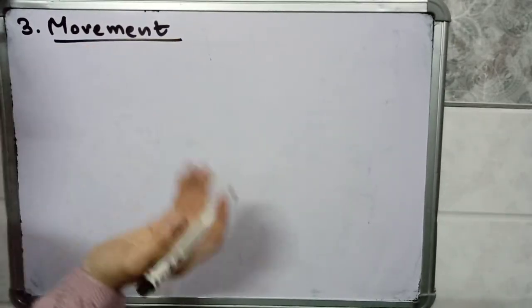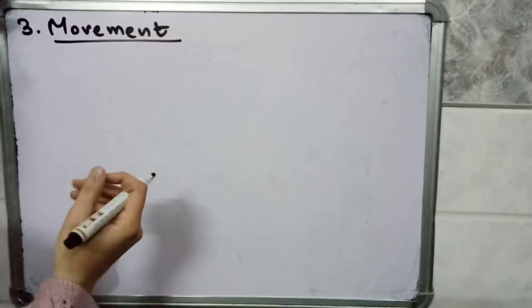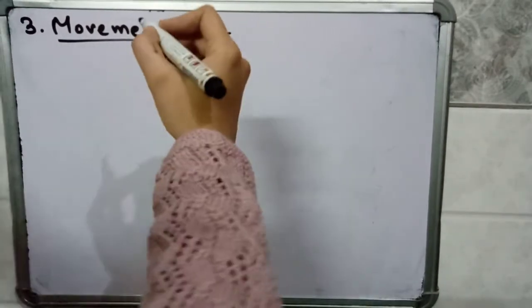For example, we can move our hands, we can blink our eyes, and we can go from one place to another. All these are examples of movement. So movement means to change its position. Different living organisms show different kinds of movement.